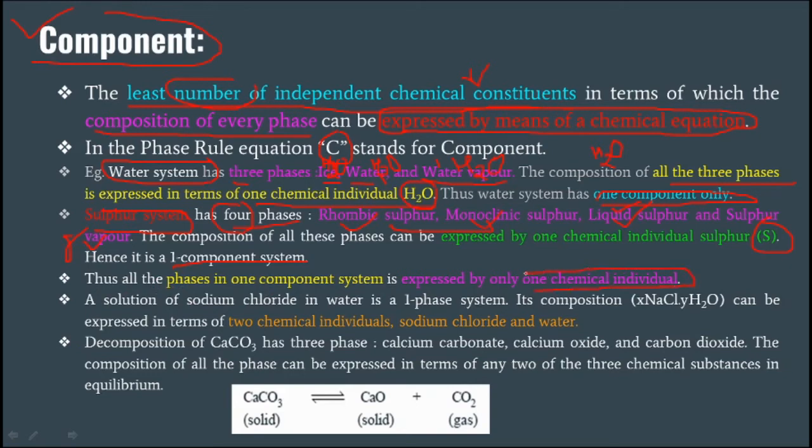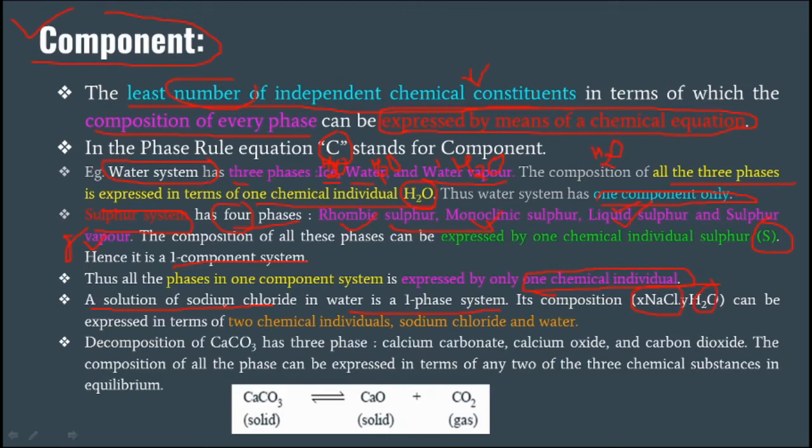When there is a one component system, the phase contains only one chemical individual. Another example is the solution of sodium chloride in water, which is a one phase system. Its composition is NaCl and water, and can be explained in terms of these.